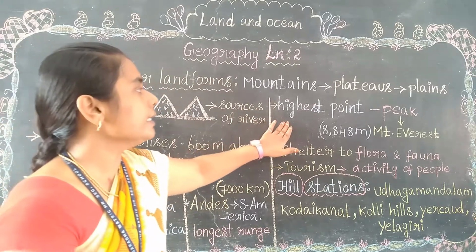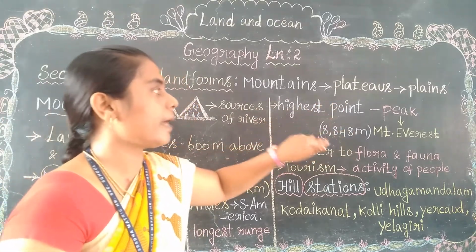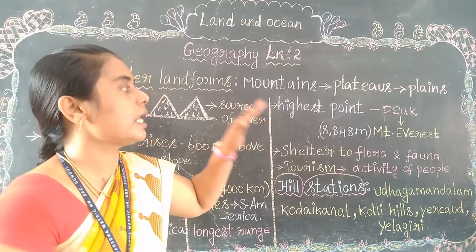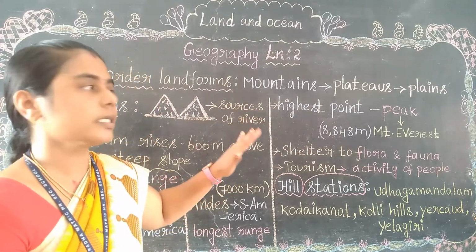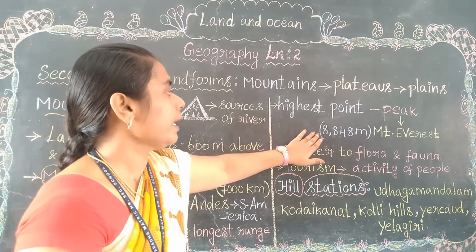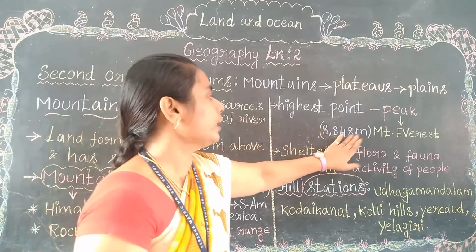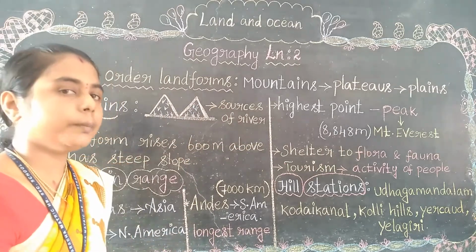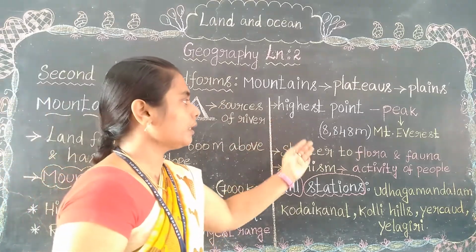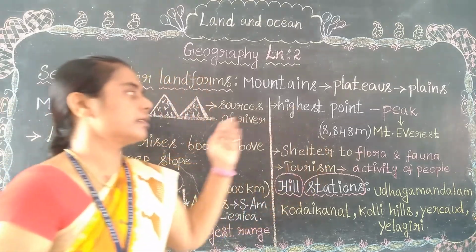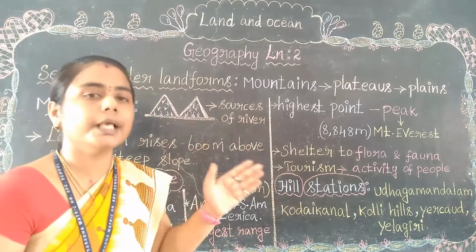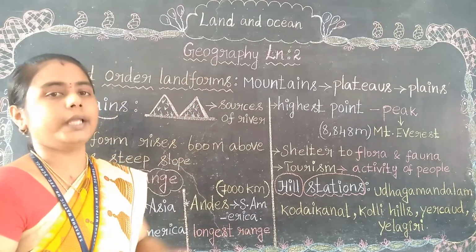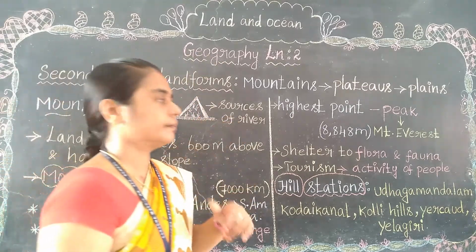So the highest point of a mountain is named as peak, and Mount Everest is the largest peak in the world. Its range is 8,848 meters. So keep it in your mind always: 8,848 meters is the range of Mount Everest peak. So peak means what? The highest point of a mountain. That is named as peak.